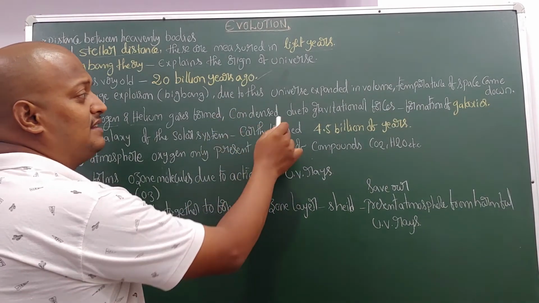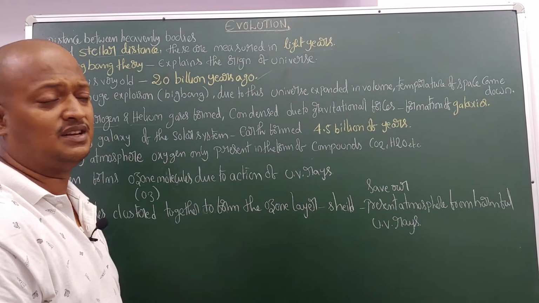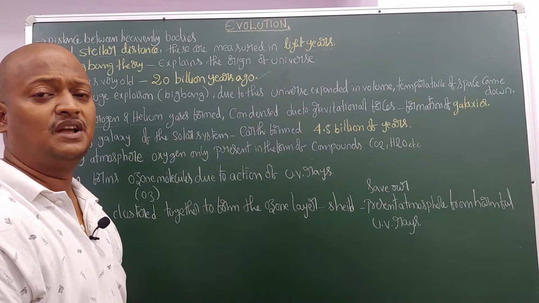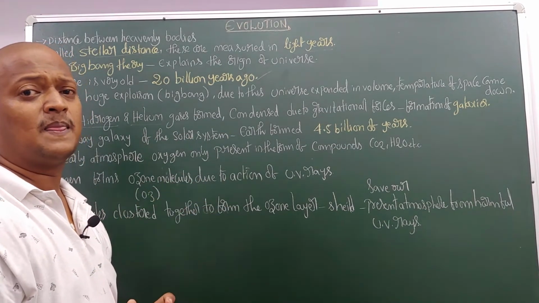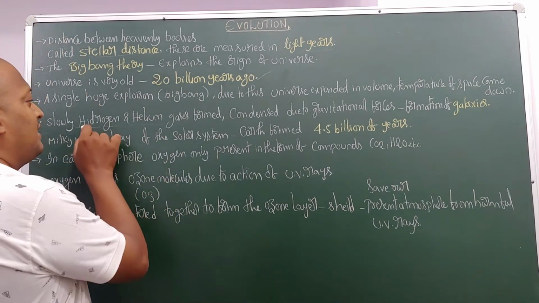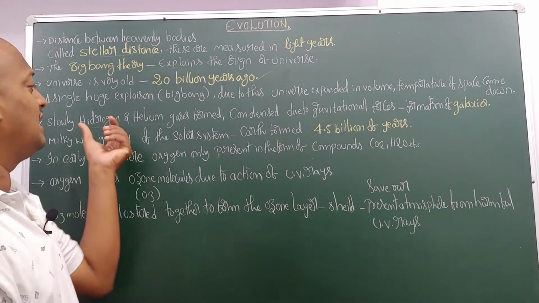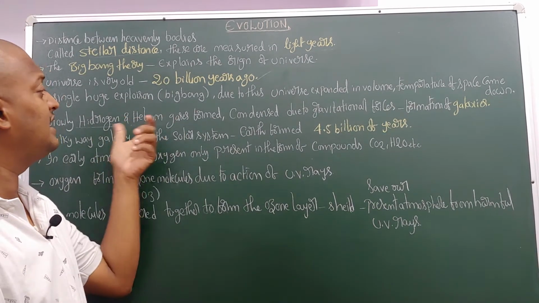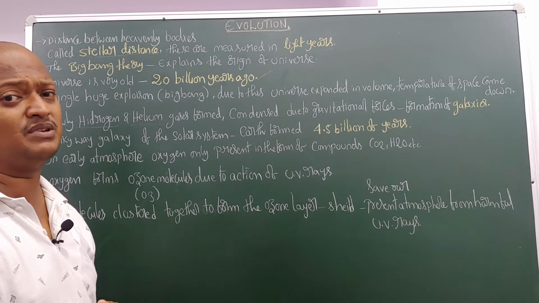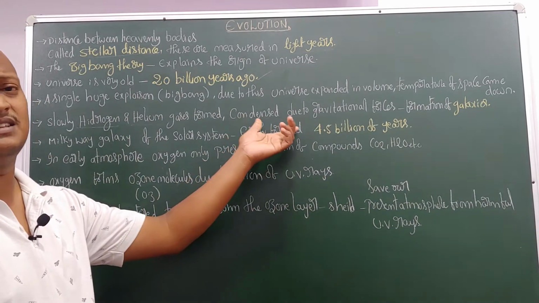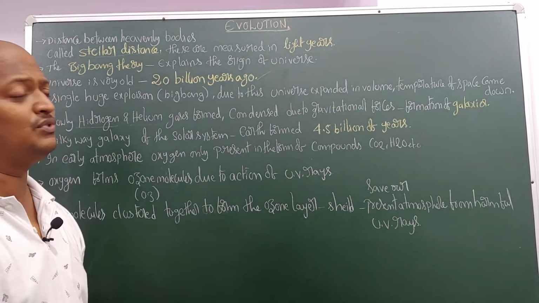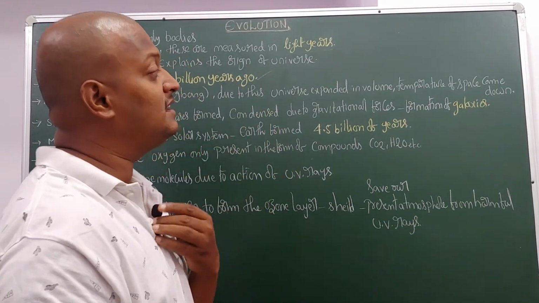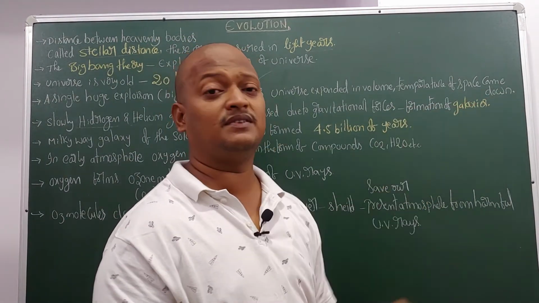These gases condensed due to gravitational forces, and this is helpful for the formation of galaxies.